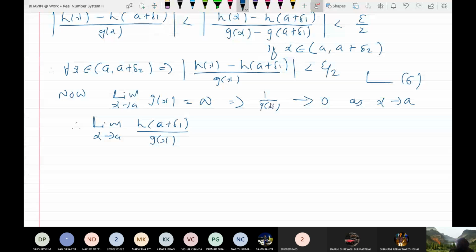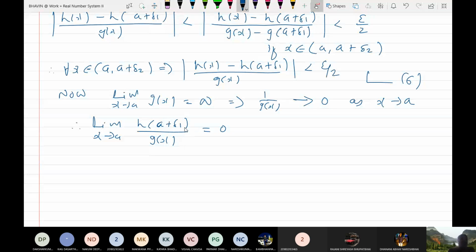Since 1 upon g(x) is 0 as x tends to a and this is a constant number, this limit must be equal to 0. Do you understand why 1 upon g(x) has limit 0? Because g(x) tends to infinity.